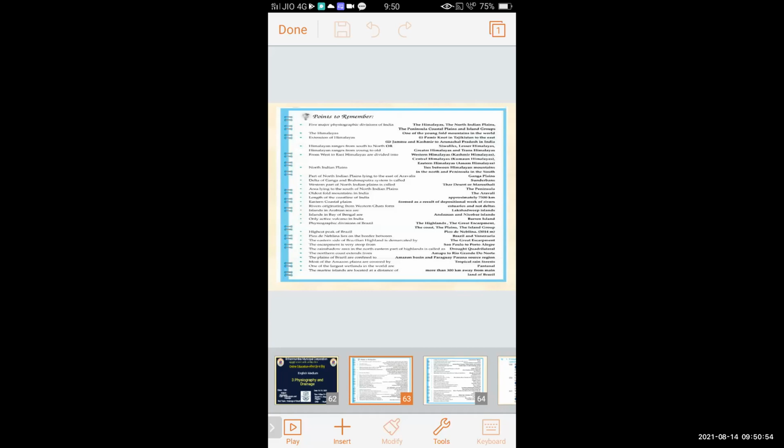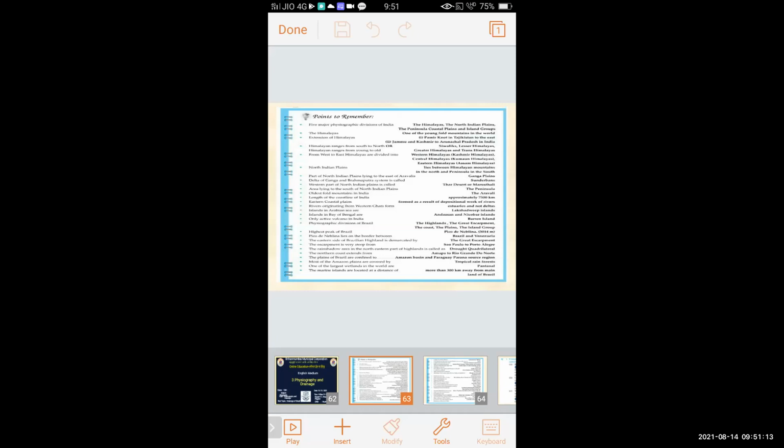The extension of the Himalayas is from Pamir Knot in Tajikistan in the west to Jammu and Kashmir to Arunachal Pradesh in India in the east.